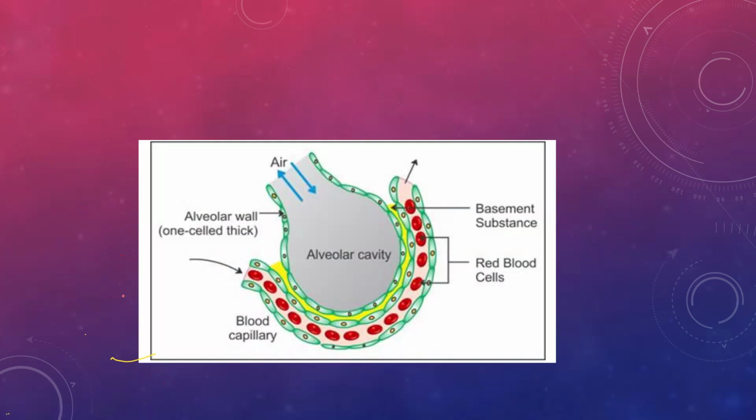So this is a typical picture of alveoli. So here is where the gaseous exchange takes place. And these are the blood capillaries that surround the alveoli, right? So in that area, the exchange of O2 and carbon dioxide takes place, right?